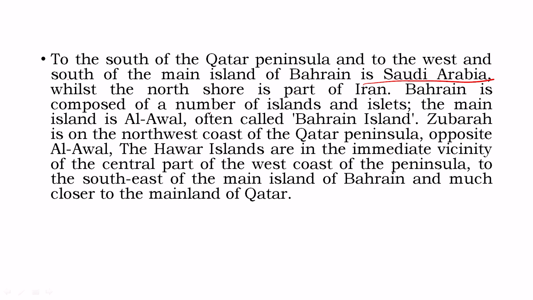While the North Shore is part of Iran, because it's a part of the Persian Gulf, Iran lies closer to it. Bahrain is composed of a number of islands and islets. The main island is Al-Awal, often called Bahrain Island. So main island is called Al-Awal. Zubarah is on the northwest coast of the Qatar Peninsula. Just a minute, I'll show you where Zubarah lies.